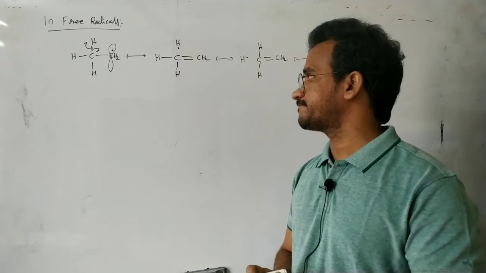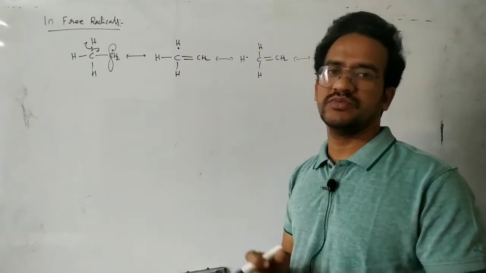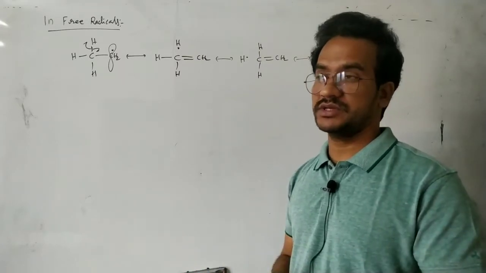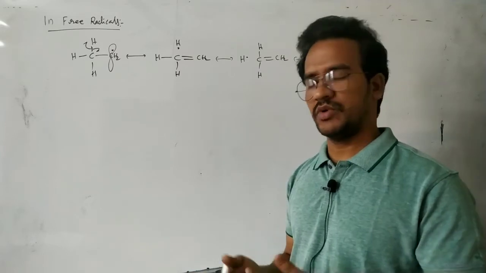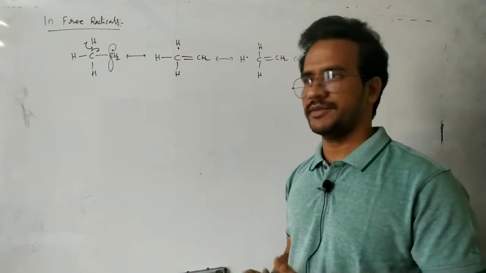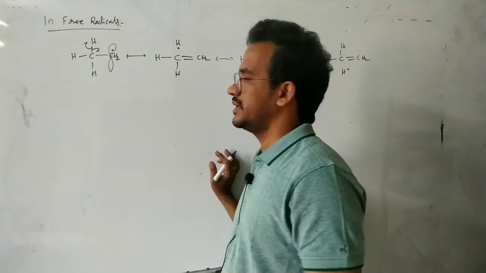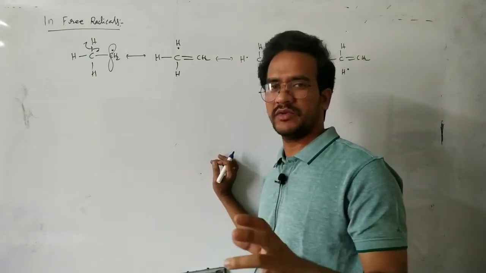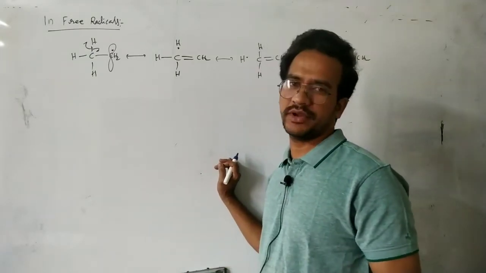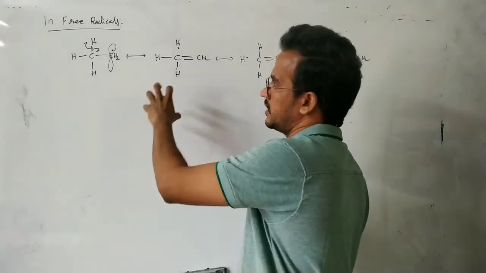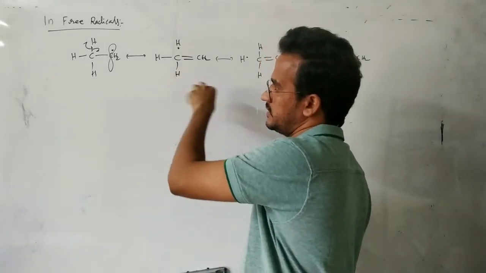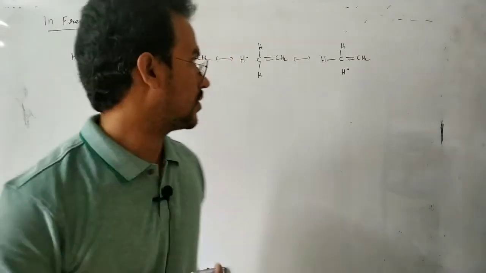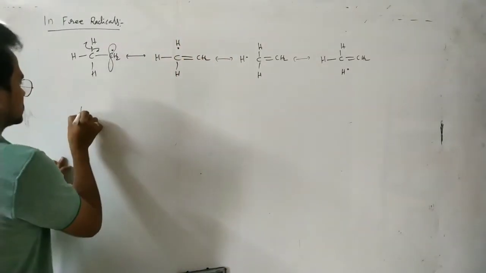More number of alpha hydrogens, more hyperconjugate structures, more stable radical, either carbocation or radical, same. But I will discuss the stability of the carbocation and the stability of the radical in a separate video. But this is the concept of hyperconjugation in radicals. Okay, that's it.